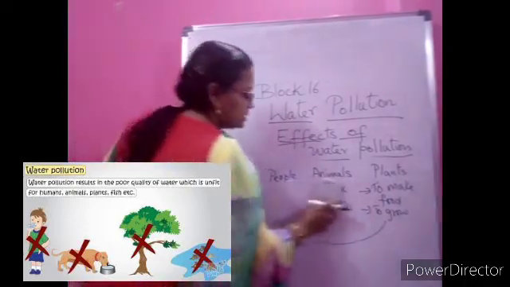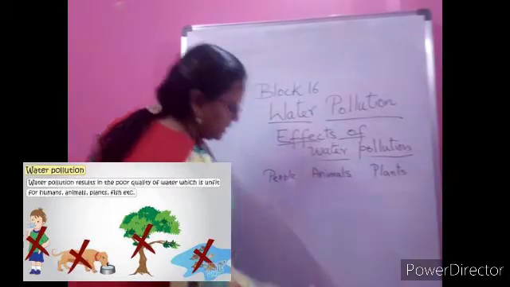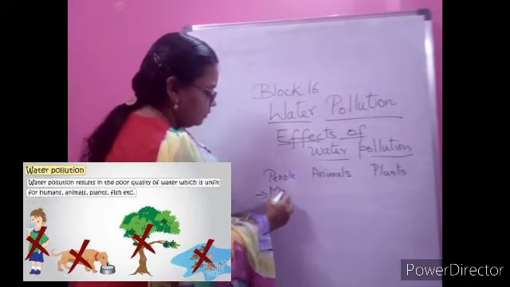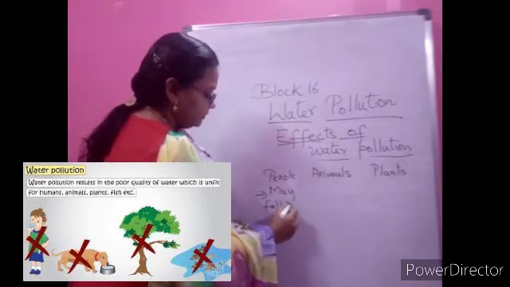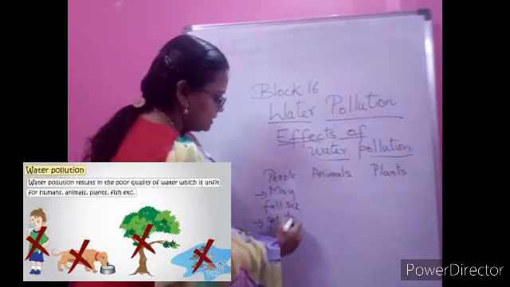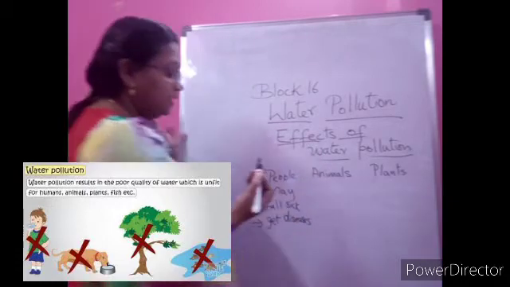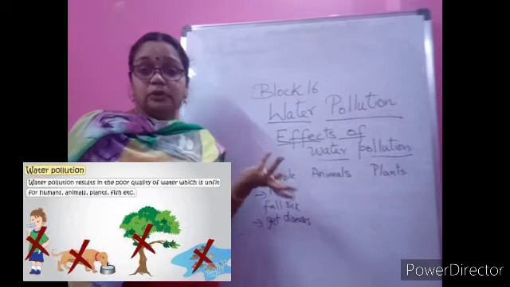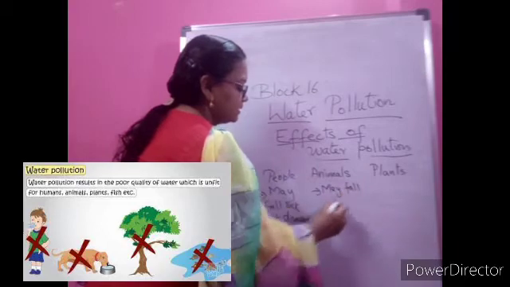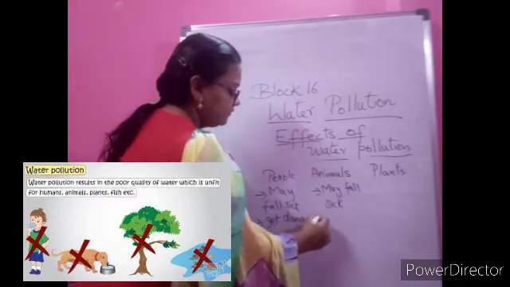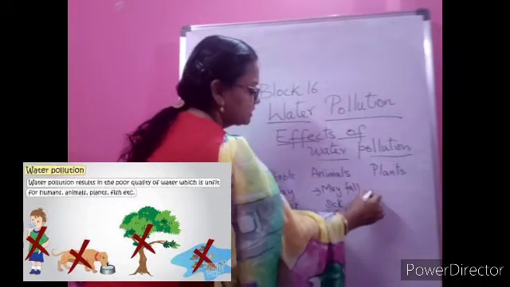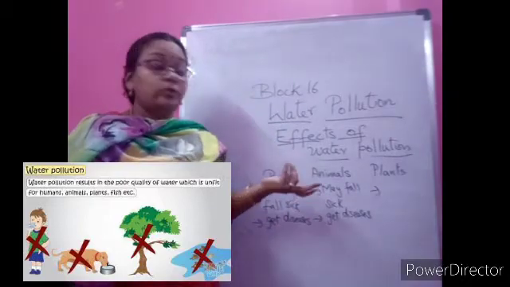We know that water is very important for plants, animals and people. So when we drink polluted water, we may fall sick and get diseases, right? Like jaundice and other diseases. If we continue drinking it, it may even lead to death, and we will not know. The animals also may fall sick if you give them polluted water, and they may get different diseases, and if they keep drinking it for many years, they may also die because of the polluted water.